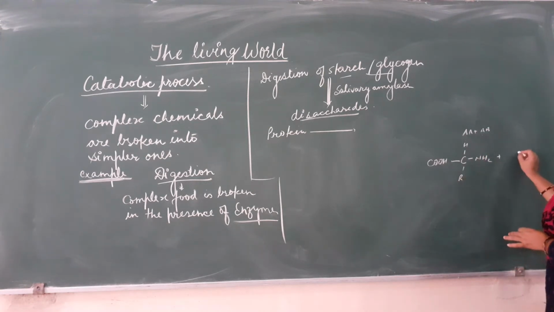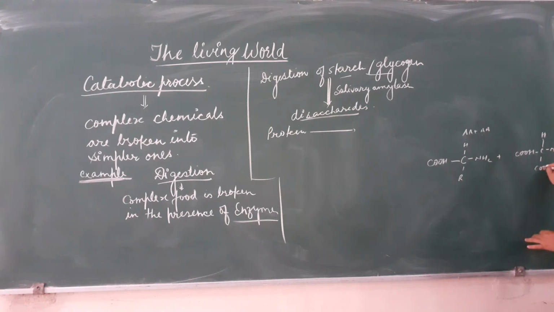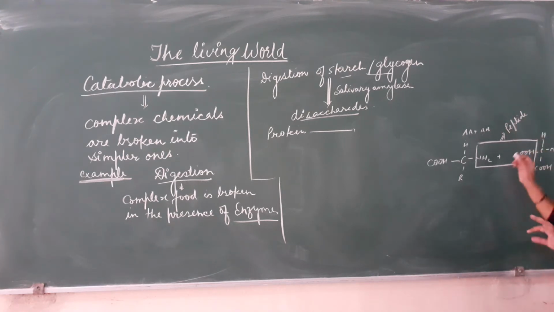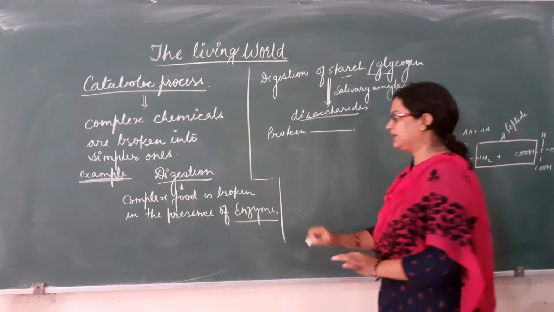It combines with another amino acid. In between the amine and carboxylic group of two amino acids, a chemical bond is formed. This bond is called a peptide bond. Several amino acids join to form many peptides. So proteins are polypeptides.